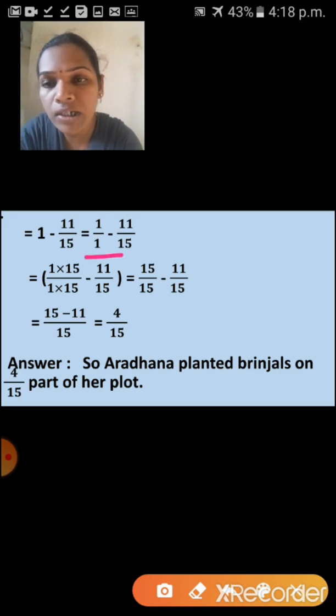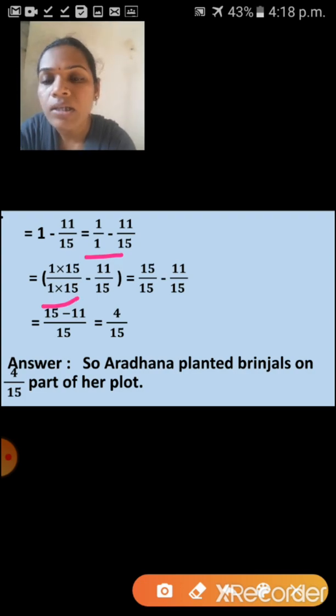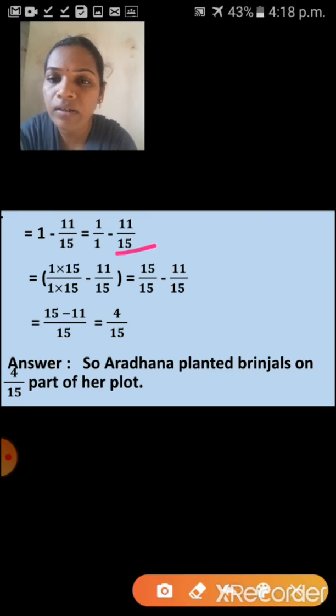So we have to multiply this 1 with 15. So 1 into 15 upon 1 into 15 minus the second fraction, 11 upon 15. Here 15 is already there, so you can write it as it is. Understood children?